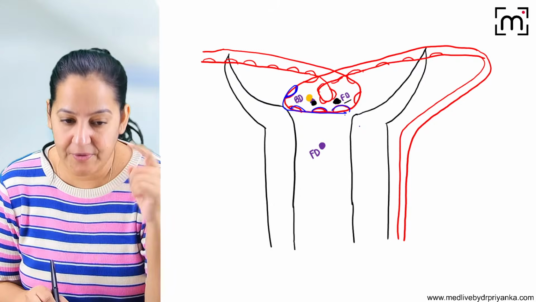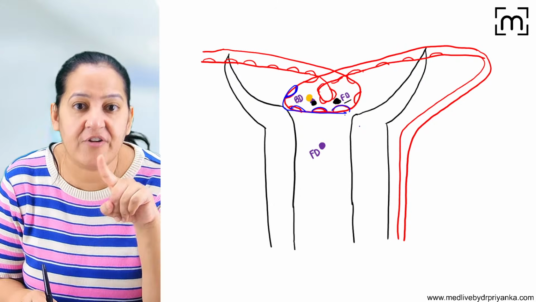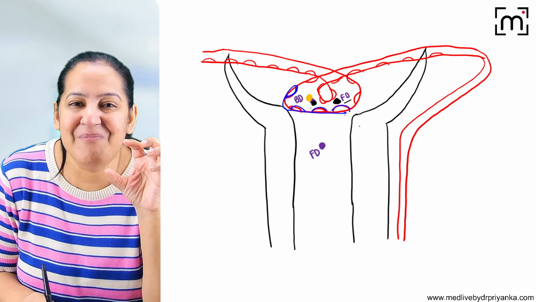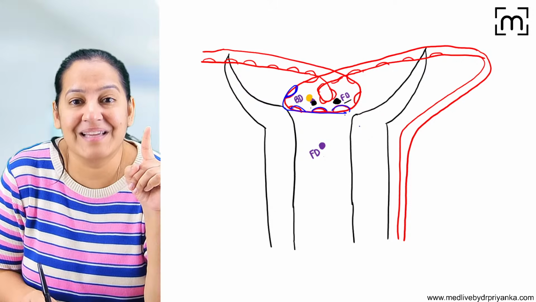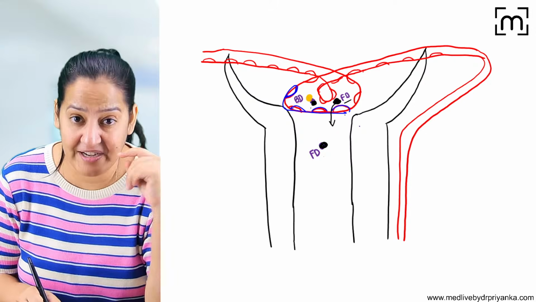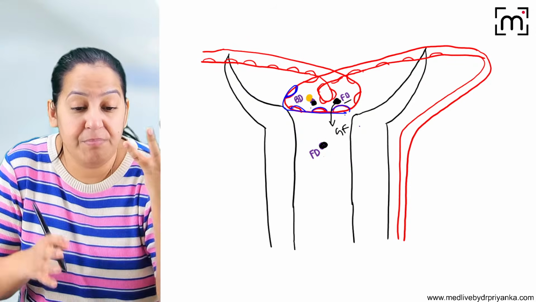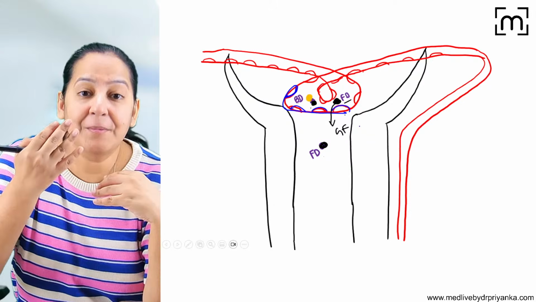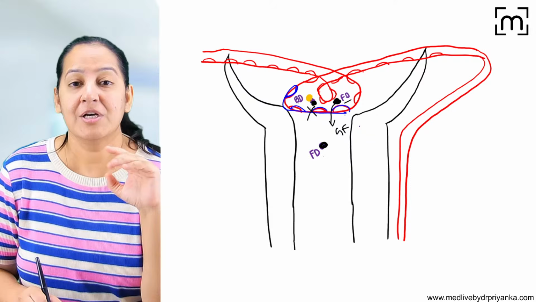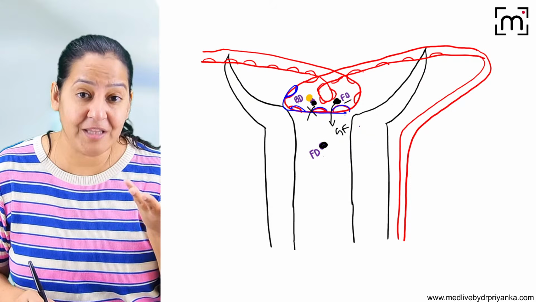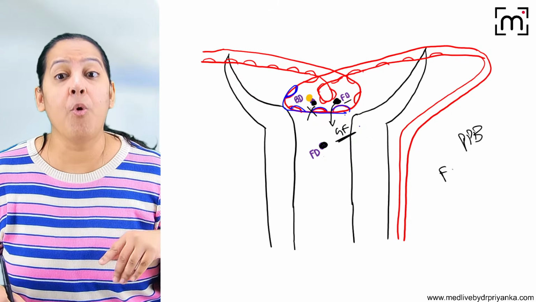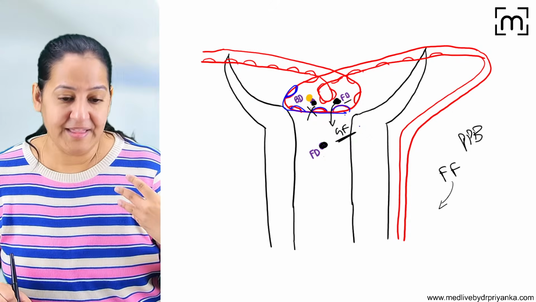So you tell me using your common sense that out of the 2 drugs, free drug and bound drug, which will cross the gap? You tell me. Obviously, free drug is very small because it is free. So it can cross this gap and come in the filtrate. It will show the glomerular filtration. But bound is big in size because it is bound with the protein. So it cannot cross the gap. So it cannot come in the glomerular filtration. So how much drug will cross and come in the glomerular filtrate? It depends on plasma protein binding. The drug which has more free form will come more in the glomerular filtrate.